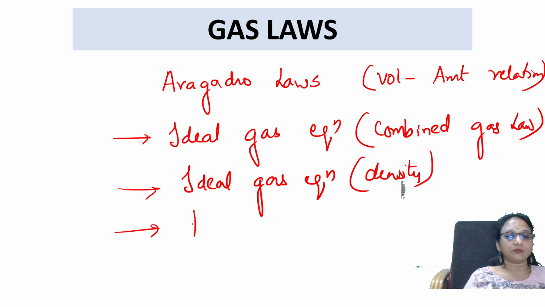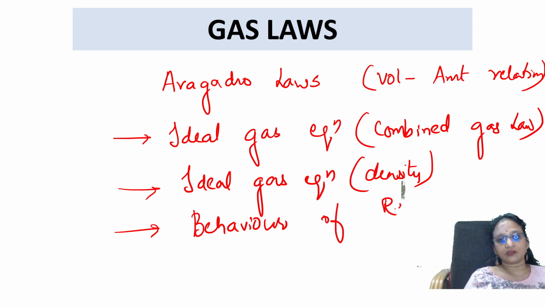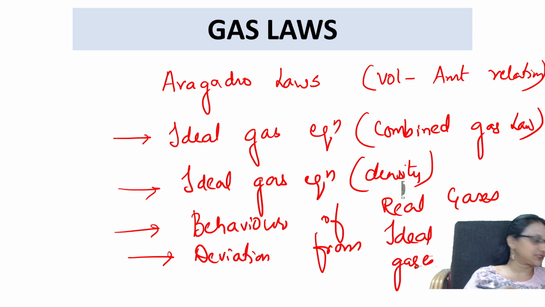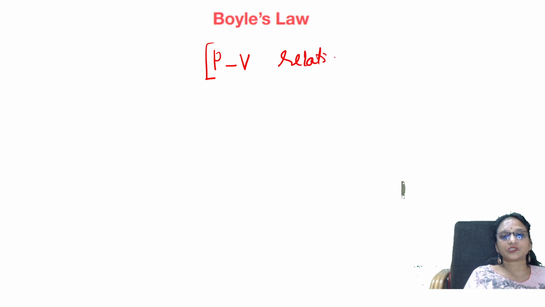We'll be learning about the behavior of real gases, and the deviation from ideal gases. How these deviate from ideal gases, we have to see. Right, students? Let's start. First important thing, Boyle's law. What is the other name? It is also called the PV relationship. What is the definition?